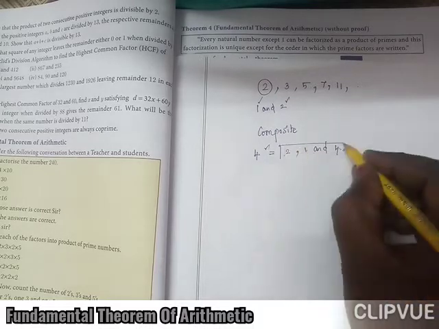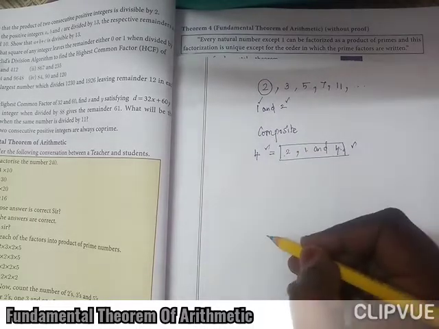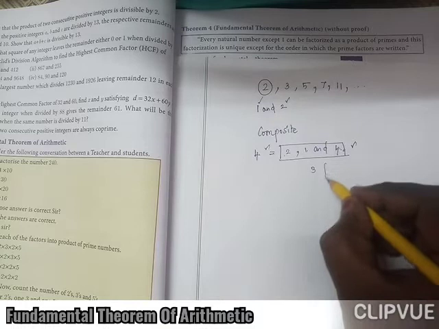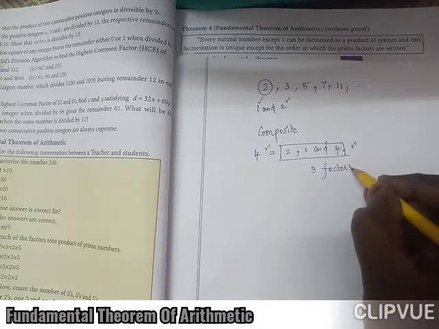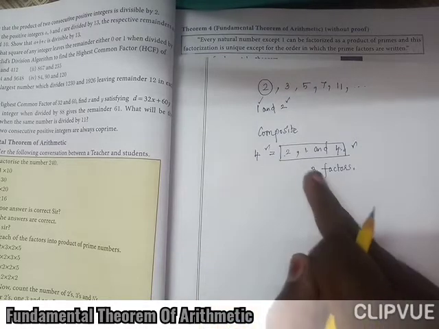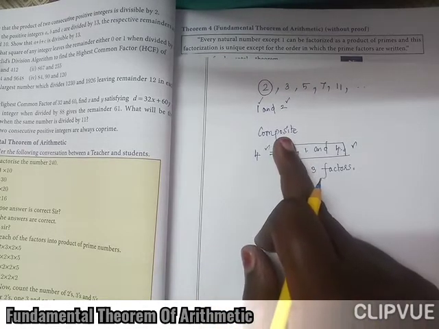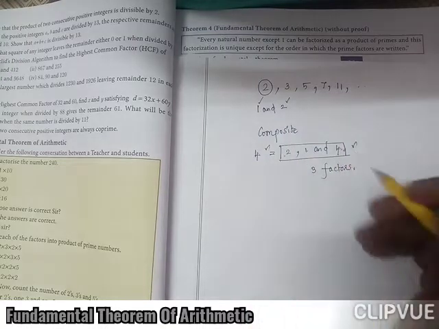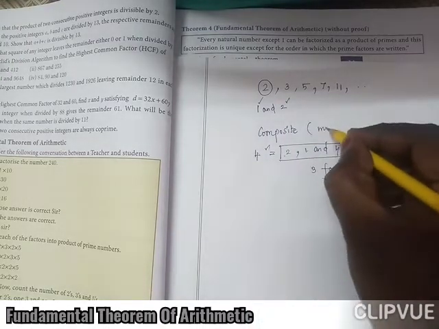So how many factors? There are 3 factors. So we say a composite number has more than 2 factors.